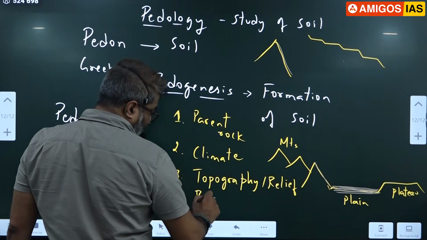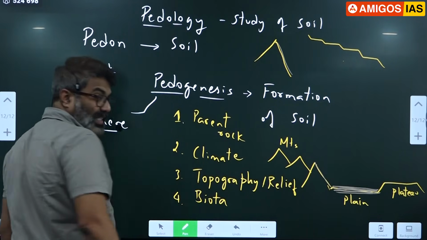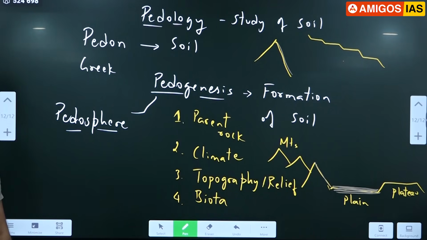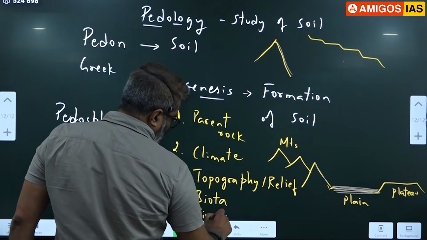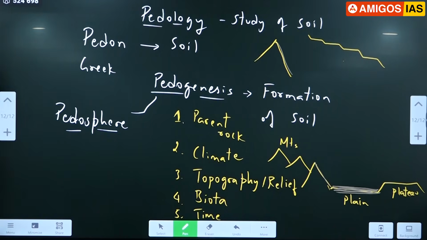Biota: living organisms, plants, animals, humans also influence soil. Biological weathering, remember the biological weathering I was talking about, how plants and animals also create soil. Last one is time. The most important factor is the time factor here.